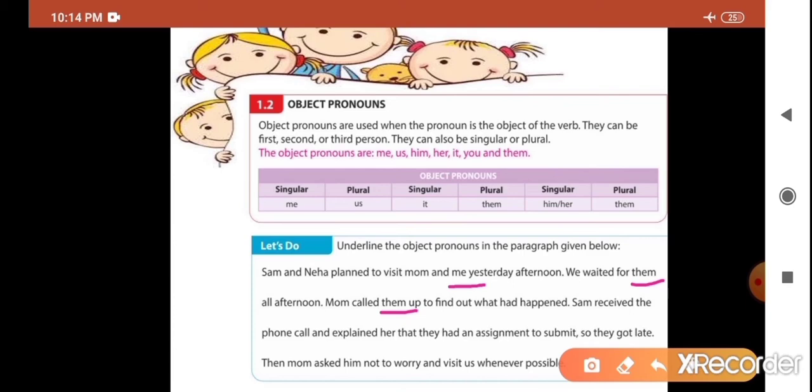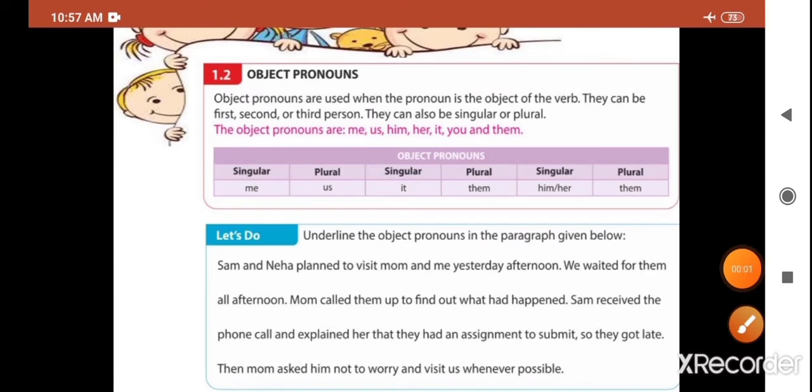Here many object pronouns are used. Let's pick them out. First one is her. Very good. Second one is they. Good. And third one is again they. Very good.